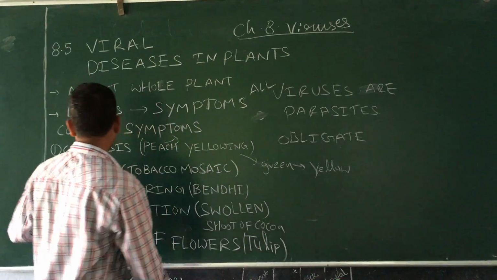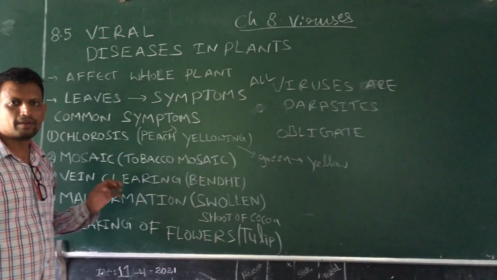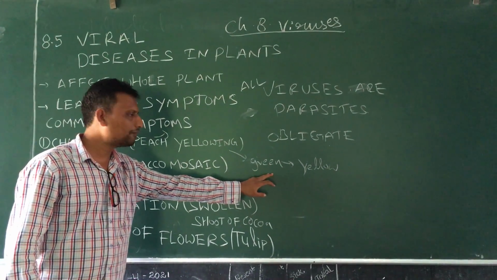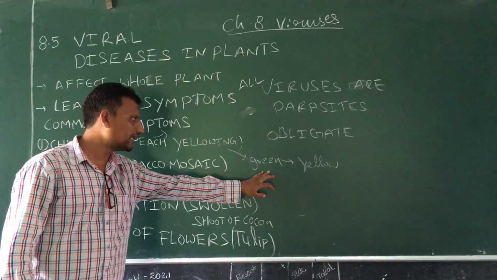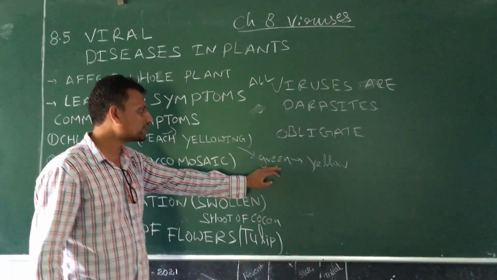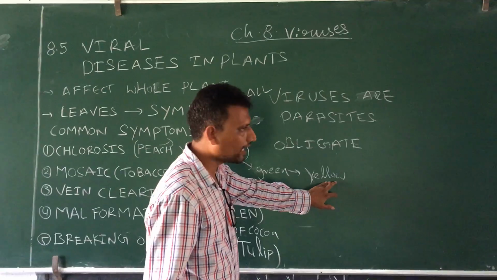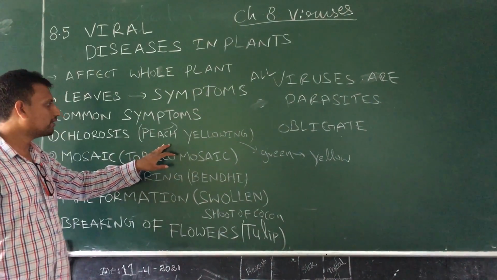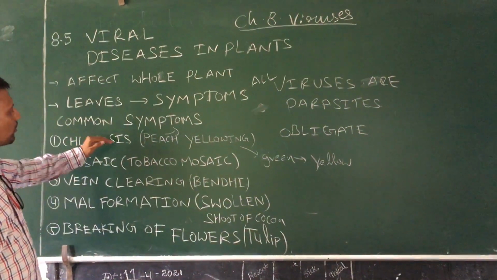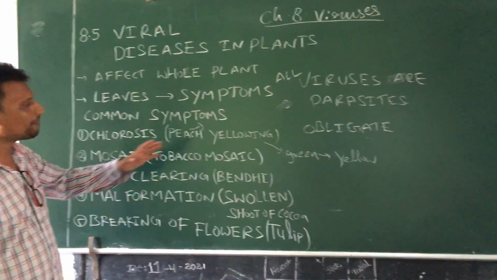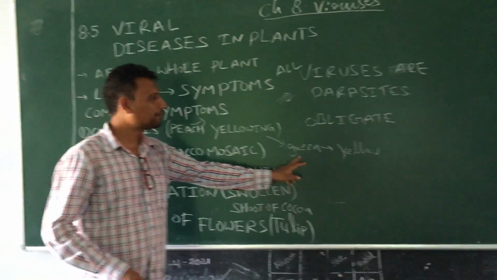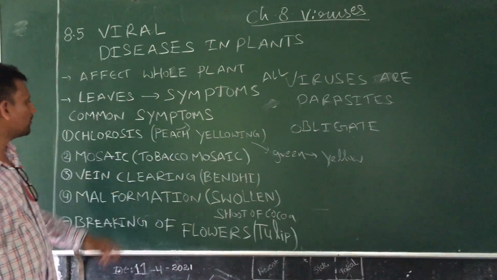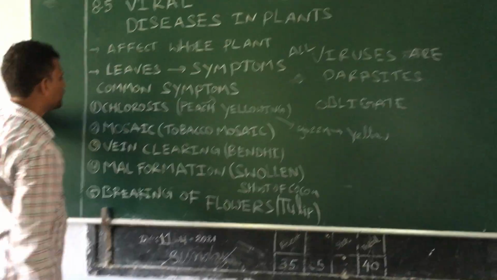How does it happen? Due to chlorosis, the chlorophyll will be damaged, so the green parts, either leaves or stems, will be converted into yellow. That's why it's called peach yellowing. It is generally found in the peach plant. During peach yellowing, chlorosis happens, which means damaging of the chlorophyll pigment, and the leaf color changes from green to yellow.